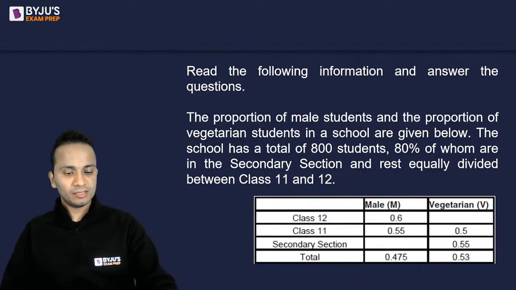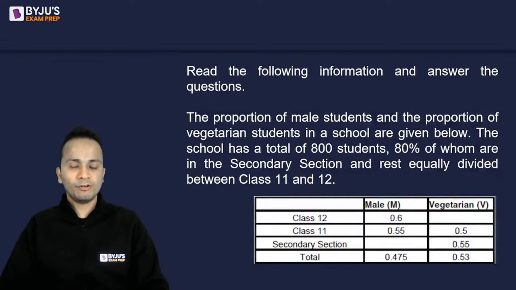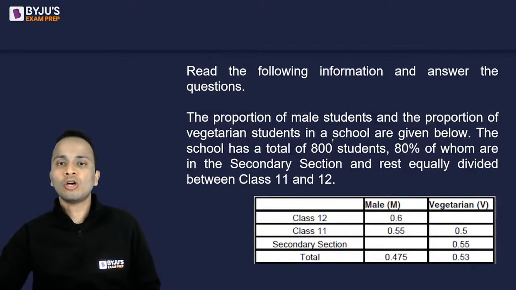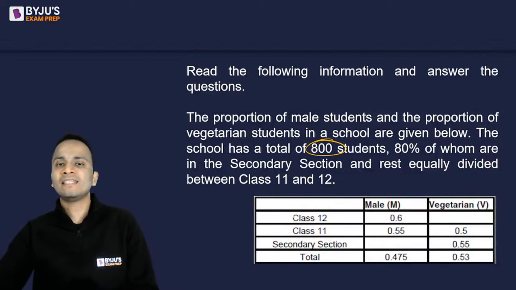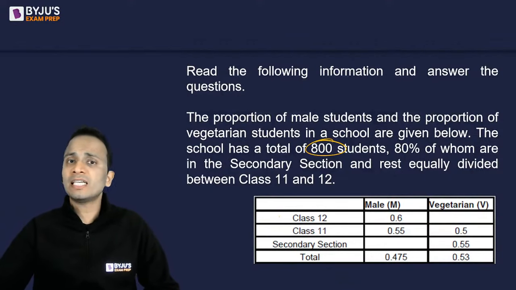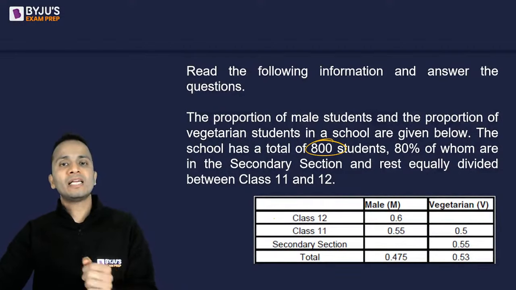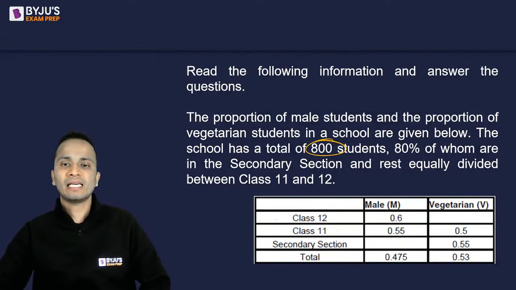All right, Raksha, Kumarasan, and Madhuri, 3 students who are done with the calculations. Wonderful, good. So I'll start with this. Now the question says that there are a total of 800 students and the table gives us the proportion of male students and the vegetarian students out of the total students. Now these 800 students are divided in 3 parts. First of all, 80% of them are in secondary section. The rest, the remaining 20% are equally divided in class 12 and class 11.